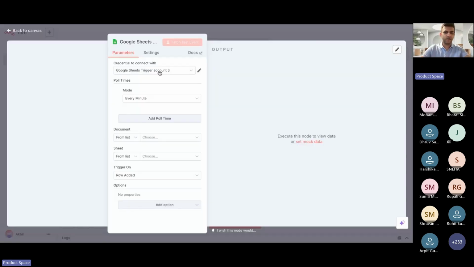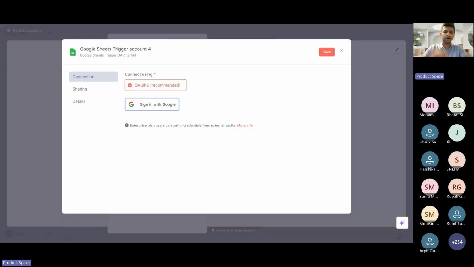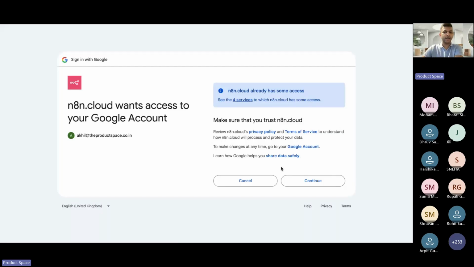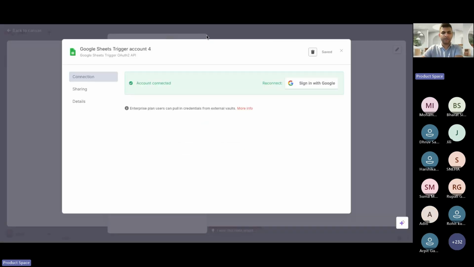From here, I've already created these accounts. You have to click on create new credential and connect it with an account where you already have that Google Sheet. I'm going to do that and see which account it is. I have simply done the sign-in process here, and now I'll come back to this because I have done that OAuth and my account is connected.